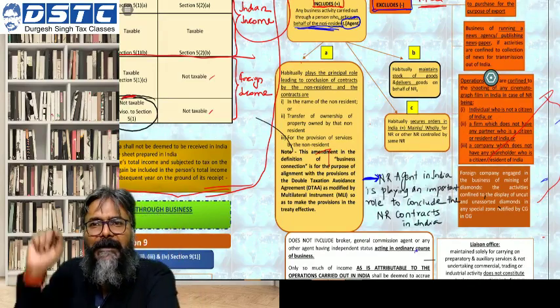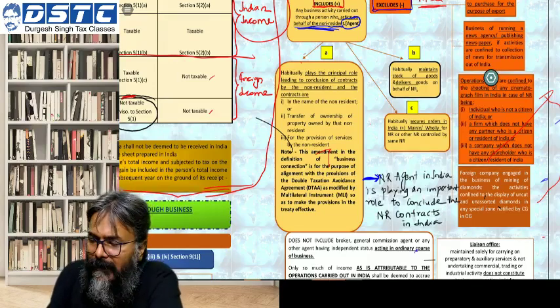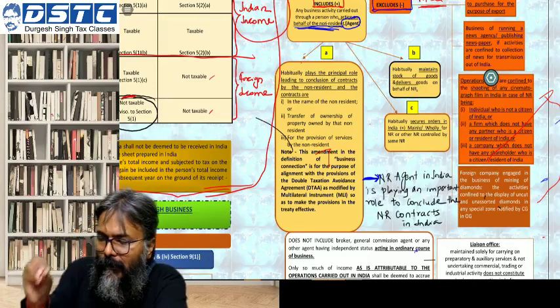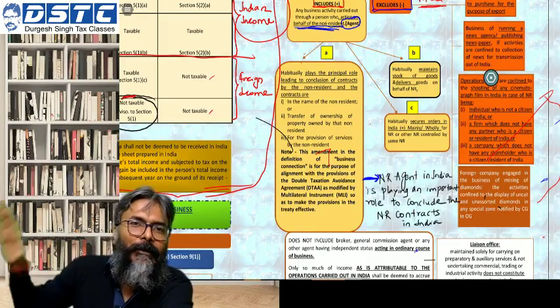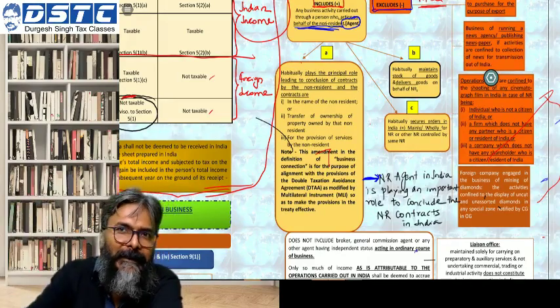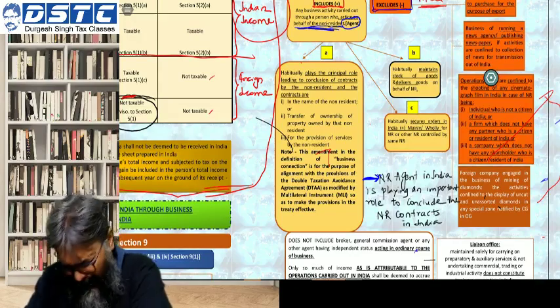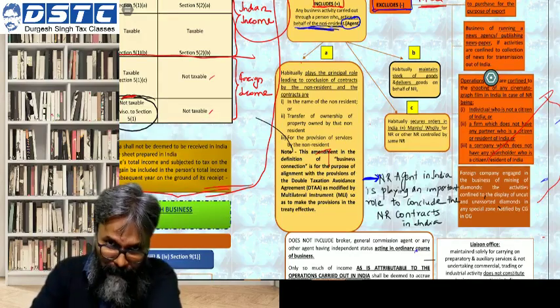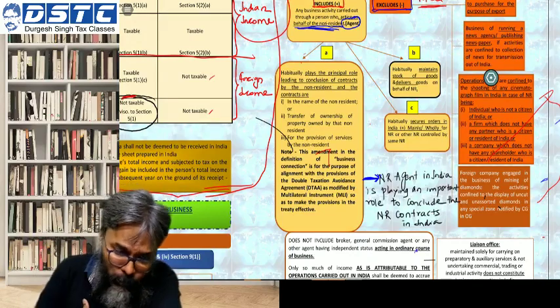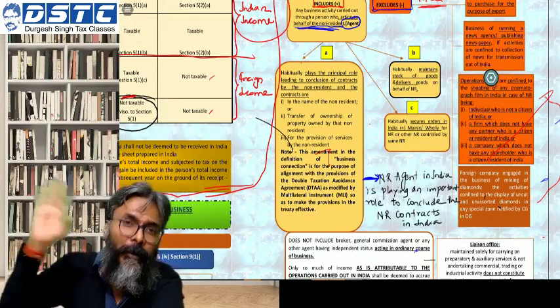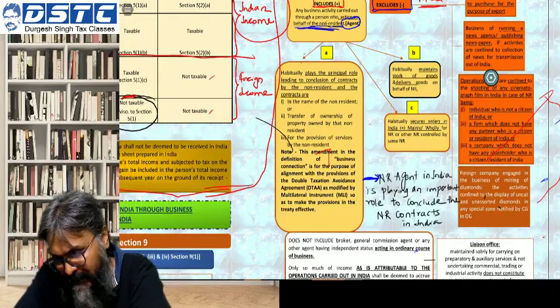So what is the role of that agent in India? The role is this: Mr. Agent, you will identify the buyers, you will enter into the negotiation, which will help us to conclude the business contracts in India.